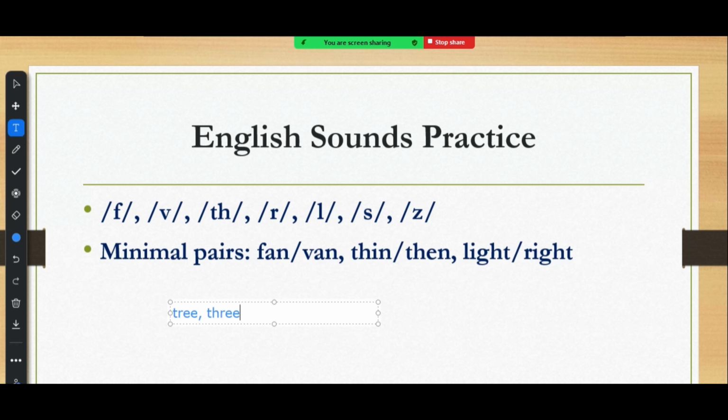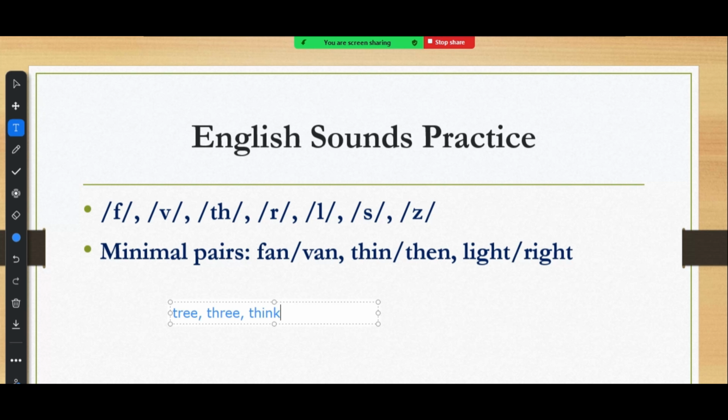Three. Your tongue is not behind your teeth. It's between the teeth. It will be like this. So three, not behind the teeth like this. Not tree, it will be three. Another one is think. I think. So we just need to pay attention to some of the consonant sounds in English because we don't have that sound in Burmese language. R is also the same, the letter R, the R sound.